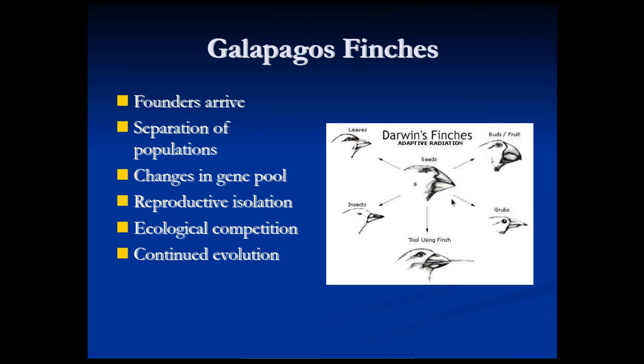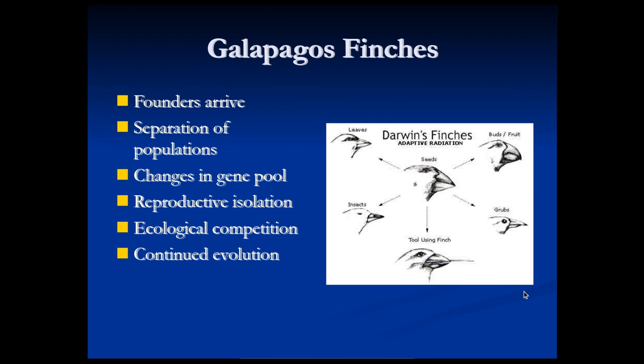Maybe they were flying, and then a storm came along and blew them out to sea, and some of them happened to land on the islands. We don't know exactly what happened. Nobody was there to watch. But we can see that the finches on the islands are very similar in a lot of ways to a species of finch that's common in South America. But on these separate islands, the islands are far enough apart from each other that birds don't regularly fly from one to the other in most cases.